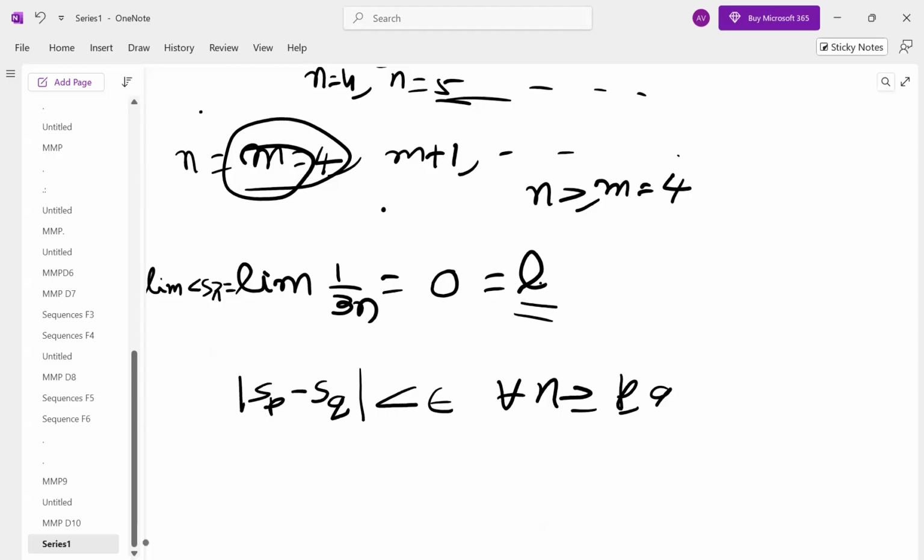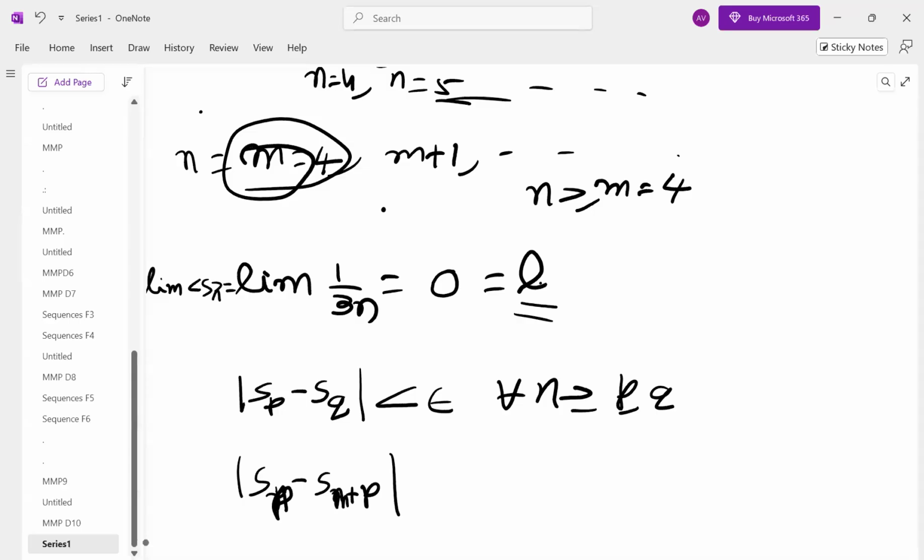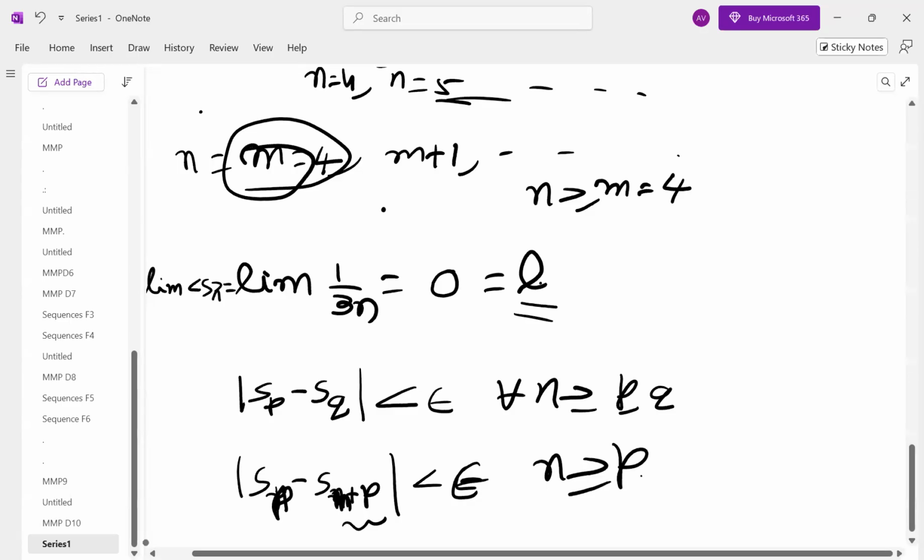In some textbooks they take |Sp - S(n+p)|, or |S(n+p) - Sp|. Anything is okay because the modulus is there. |S(m+p) - Sp| < epsilon, or n+p, for all n greater than or equal to p. Some textbooks take n+p instead of q. So q can be anything.